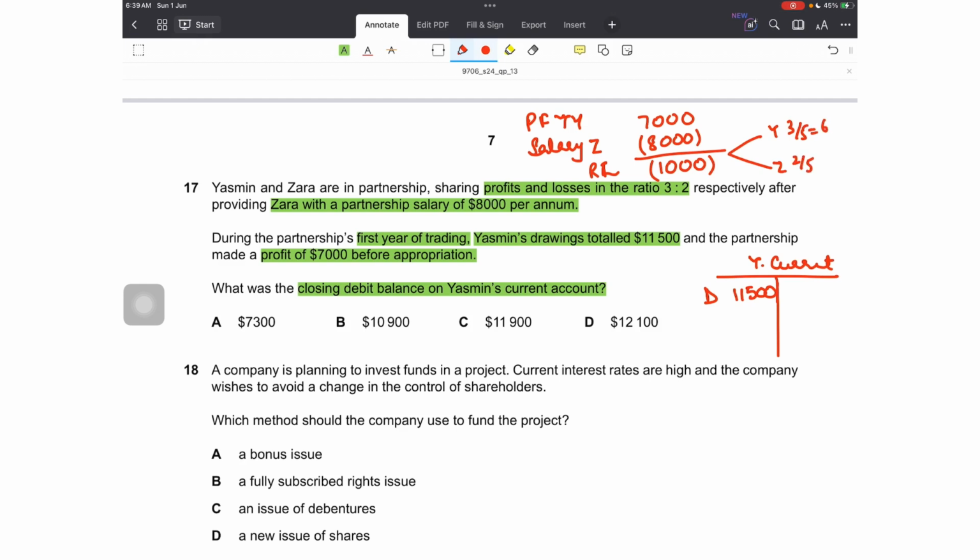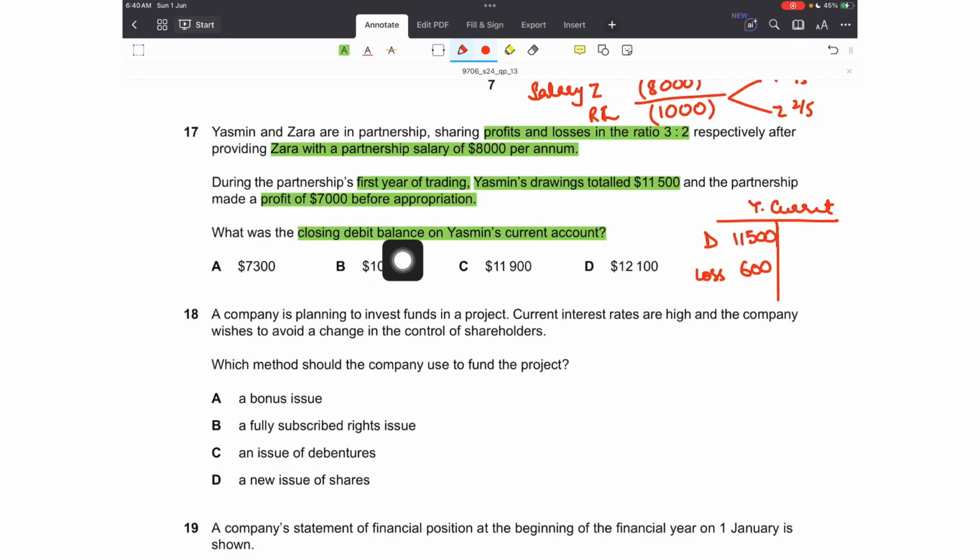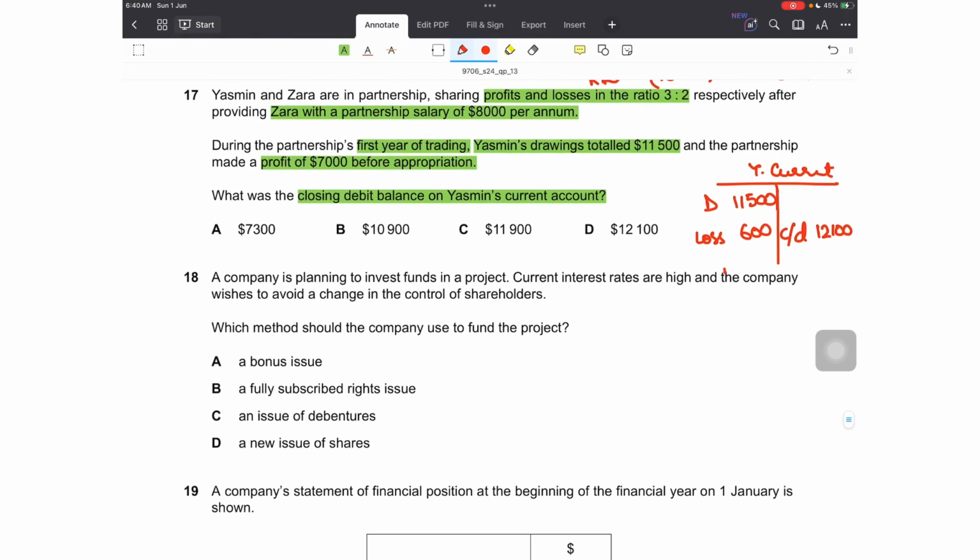So Yasmin's share of loss would be 600. That would appear on the debit side, share of loss 600. The question was, what was the closing debit balance on Yasmin's current account? So the CD would be on the credit side amounting to 12,100, and the brought down would then appear on the debit side for the next period amounting to the same 12,100. So that is option D.